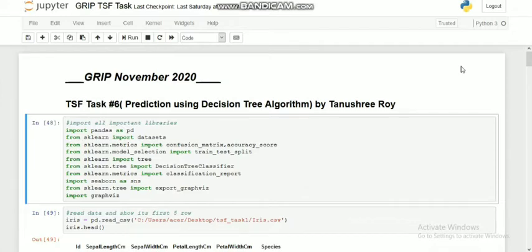The task is about the prediction using decision tree algorithm. The purpose of this task is that if we feed any new data to this classifier, it would be able to predict the right class accordingly.